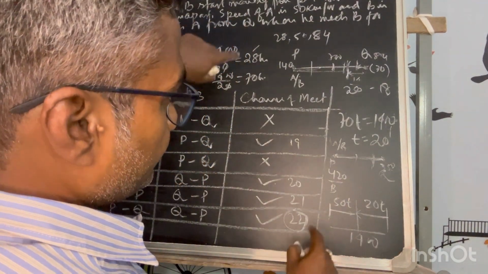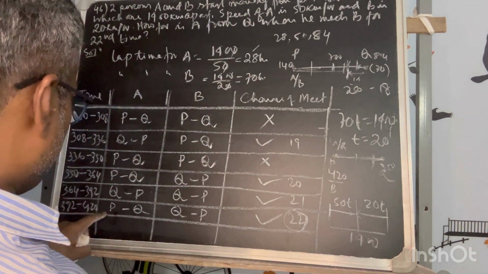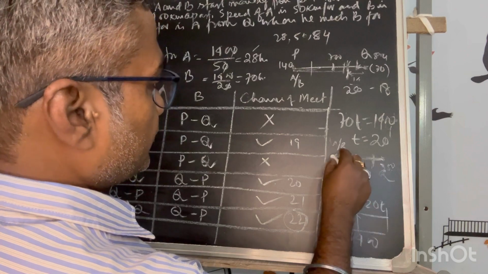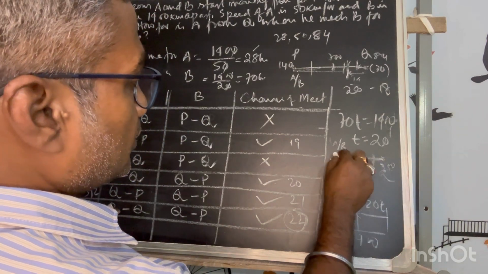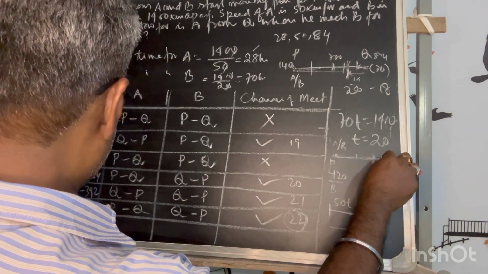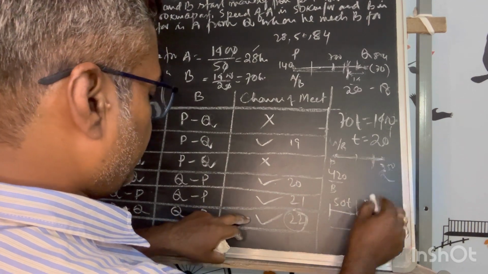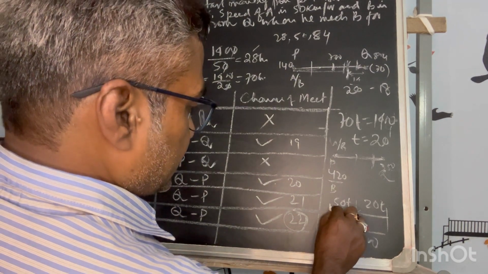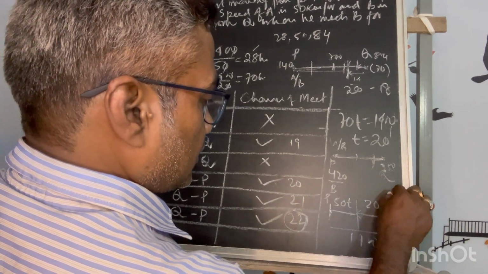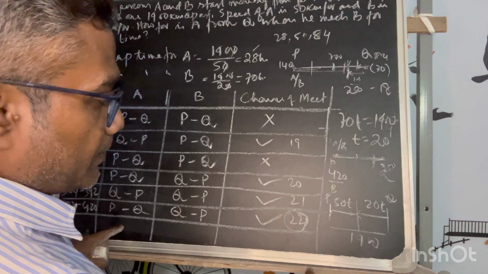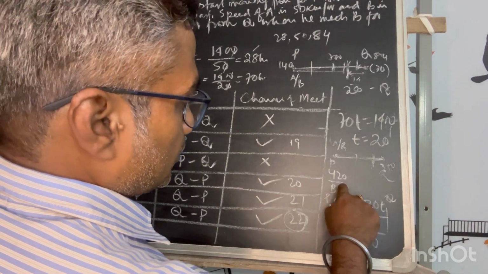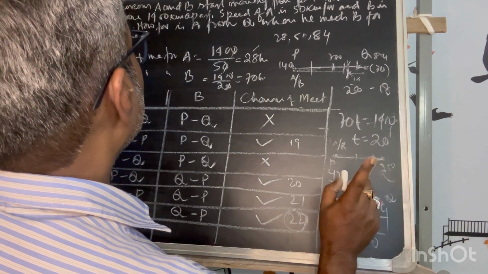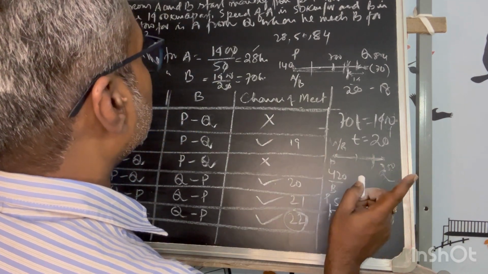So in t equal to 20, what is my requirement? A from Q. So A is where? A is moving from where? P to Q. P to Q he is moving in that 22nd meet. So A has started from P and B from Q. So 50 into, how far is A from Q when he meets B?